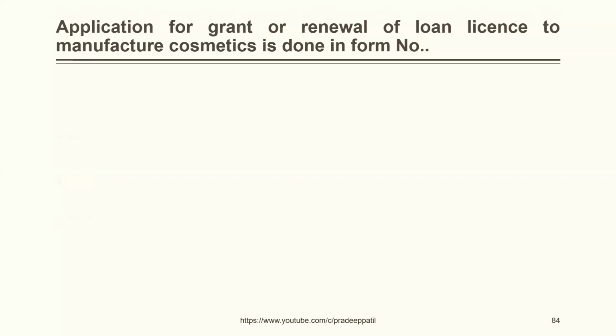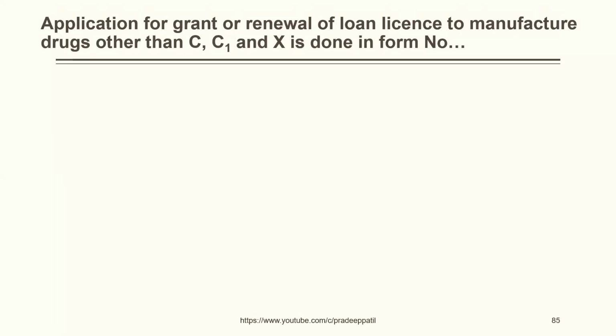Application for grant or renewal of loan license to manufacture cosmetics is done in form number 30, 31, 31A, 30A. The correct answer is 31A. Application for grant or renewal of loan license to manufacture drugs other than those specified in C, C1 and X is done in form number 24, 24A, 20A, 20. The correct answer is 24A.